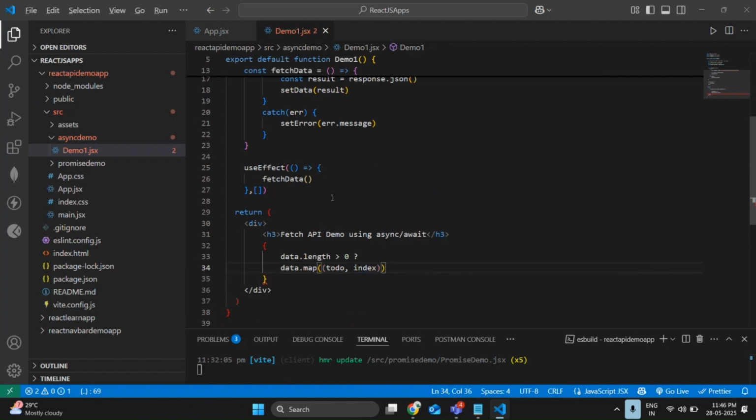Why I'm using index, I will show you clearly. Don't worry.